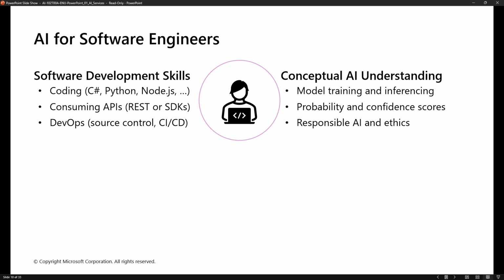And obviously nowadays all application developers use the DevOps model and DevOps culture, that is source control, maintaining the code, and CI/CD pipeline, continuous integration, continuous deployment. We know all these things. And conceptual AI understanding, so model training and inference. Existing models only we are going to use. We are not going to create any new models. We are not going to learn machine learning models. Rather, how we can interface with our application.